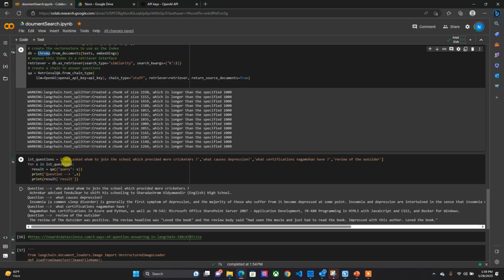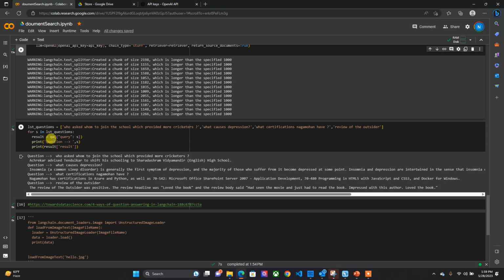So if you see now, I have asked a list of questions based on all the corpus of data that I have. My first question was, who asked whom to join the school which provided more cricketers? In the corpus of data about Sachin Tendulkar, it mentions Achrekar, who advised Tendulkar to join. So I'm expecting that answer, and let us see what we got. I have also asked a question, what causes depression? And since I gave my resume as corpus of data, I asked what certifications Nagamohan has. And since we have the corpus of data for book reviews, I asked for the review of a book called The Outsider. So let us see what response we got.